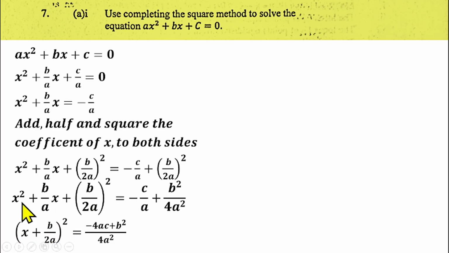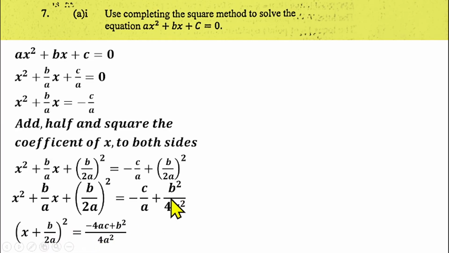You have been able to make this a perfect square, which means that if I expand this bracket in two places, I'm going to get this one back. That's what it means. I believe you understand how we got this. Where the variable in the equation is x, you write x. Whatever you got for the coefficient of x, you got b over 2a. So we got plus b over 2a. So you have x plus b over 2a all squared.